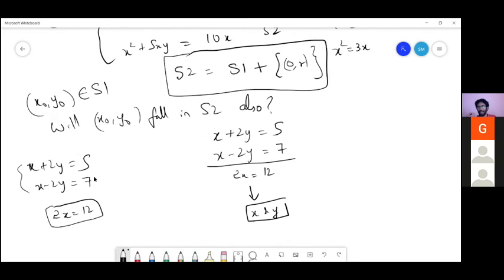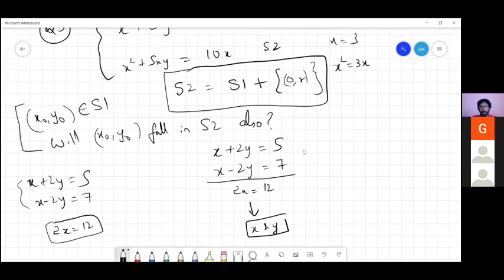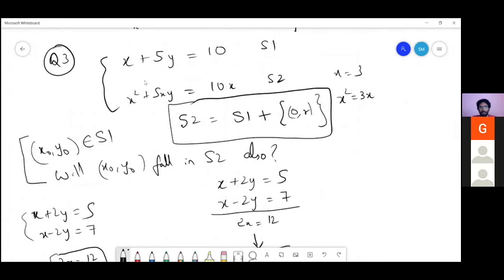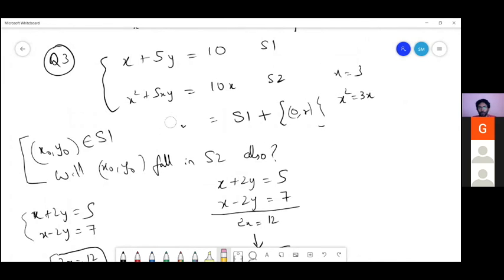So are you able to see it in this light? What are we doing? That is a question. Shankar, you can try this one for question 3, for this very wonderful variant that you brought in today. x plus 5y is 10, x square plus 5xy is equal to 10x. So what can you say about S2 and S1? The hint that I have given is let x naught comma y naught be some solution in S1. Now the question is, will x naught comma y naught fall in S2 also?